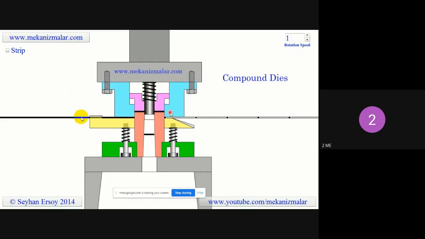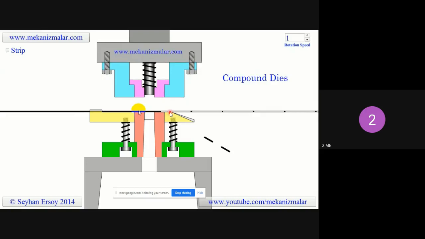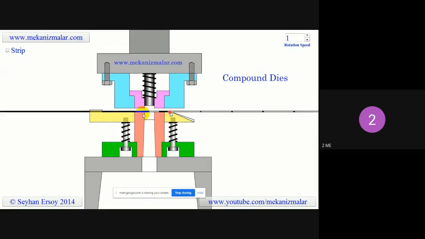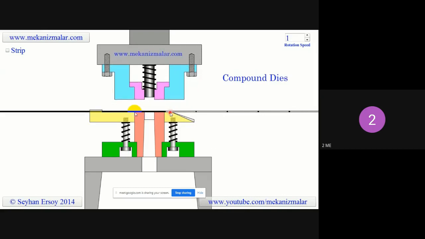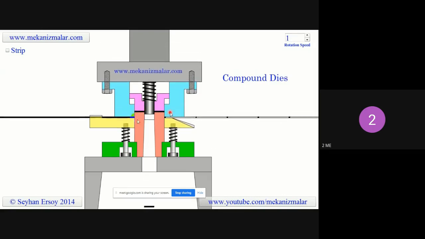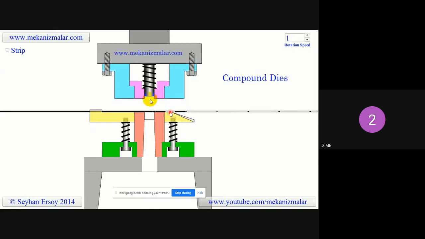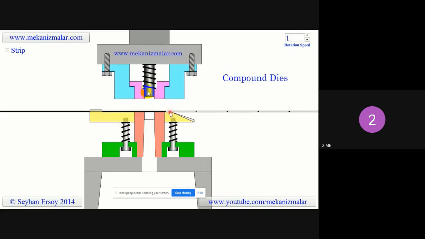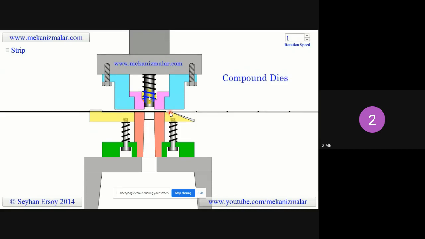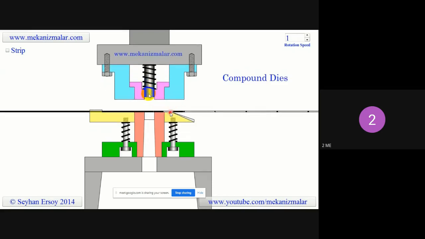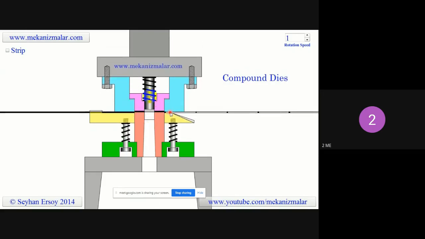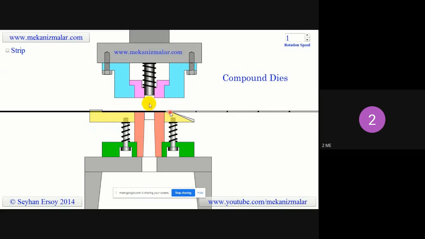When the ram descends, first it squeezes the metal strip between the pressure pad shown in yellow and the top die. When the ram continues descending, a round washer is cut with the red bottom punch and the top die. During the squeezing and cutting process, the top stripper stops descending due to the contact with the red bottom punch. This exposes a smaller punch at the top. Since the ram continues descending, the small top punch cuts a smaller round piece from the middle of the washer. This scrap piece falls down through the opening in the red punch.